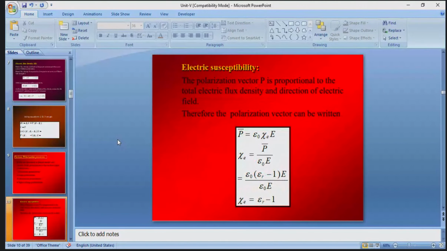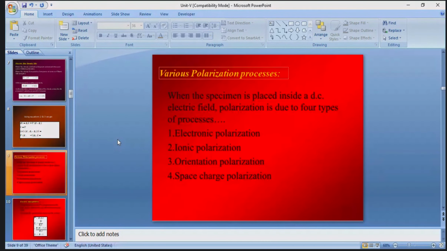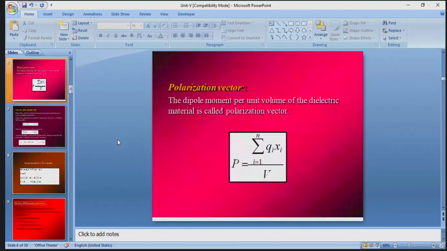Next, another definition, electric susceptibility. In electric susceptibility, the polarization vector. What is the polarization vector? From the definition, the dipole moment per unit volume of the dielectric material is called the polarization vector.